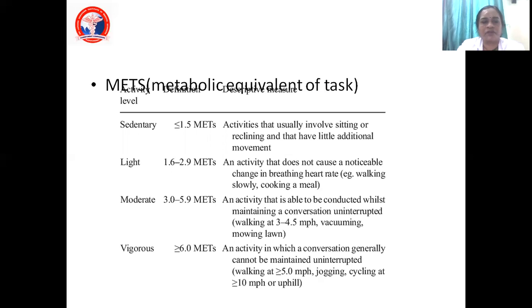So here we have segregated into 1.5, 1.6 to 2.9, 3 to 5.9, more than 6. You find out the activity of the patient, whether the patient is able to walk for long, climb the steps, or jog, cycle. So if it is more than 6, the patient can jog, cycle, climb uphill. This all comes under metabolic equivalence of task.